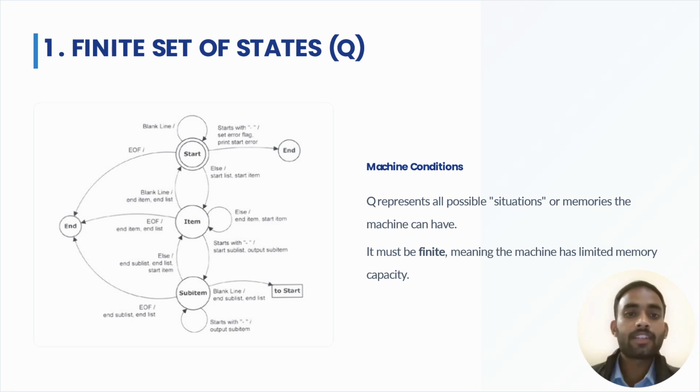First is the finite set of states, that is Q. It represents all possible situations or memory the machine can have. For example, in AI machines, the cases or information it can carry are represented by these states. The second important point is that it must be finite, meaning the machine has limited memory capacity.